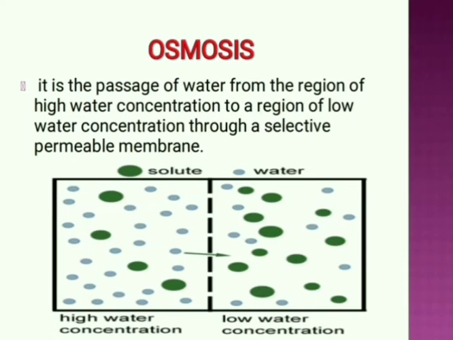Osmosis. Osmosis is the process, or we can say it is the passage of water from the region of higher water concentration to the region of lower water concentration through a selectively permeable membrane. For the osmosis process, there are three types of solutions.